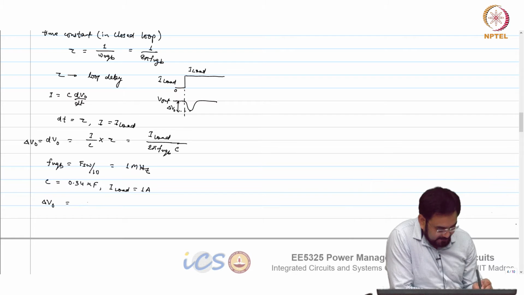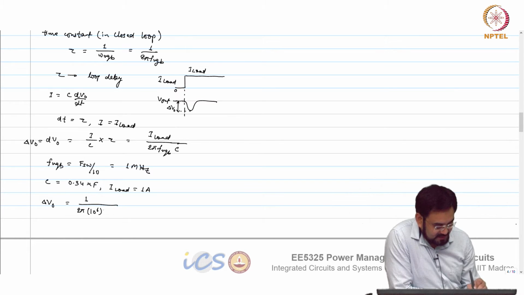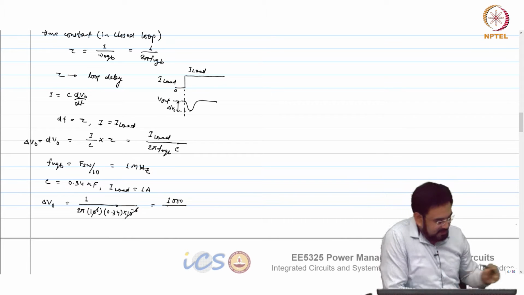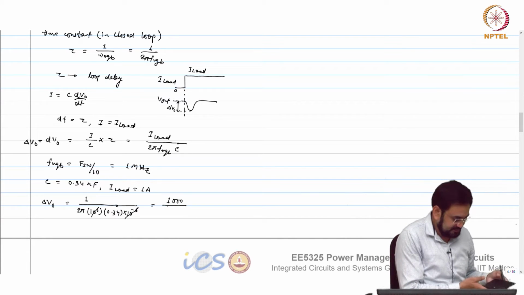Now, 1 divided by 2 pi 10 power 6 into 0.34 into 10 power minus 6. So this goes away. So 1000 over 6.28 into 0.34.